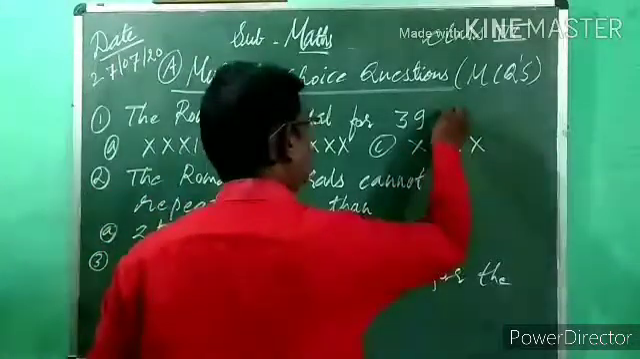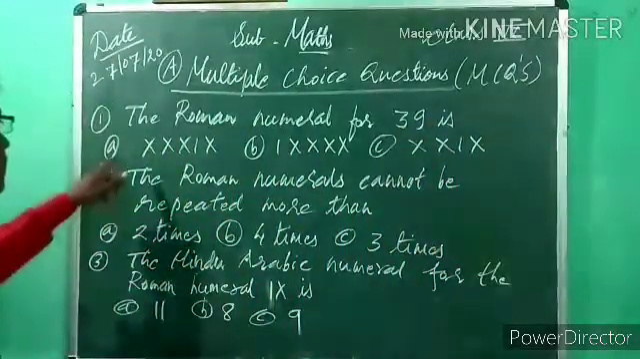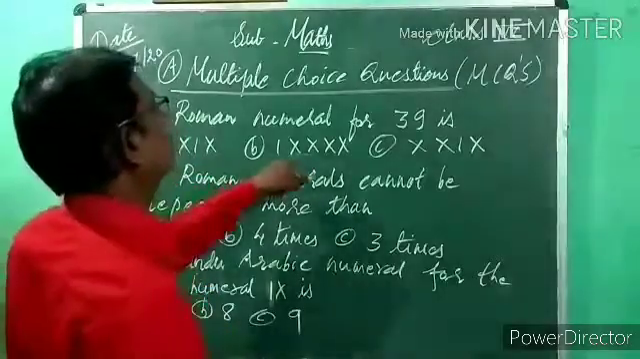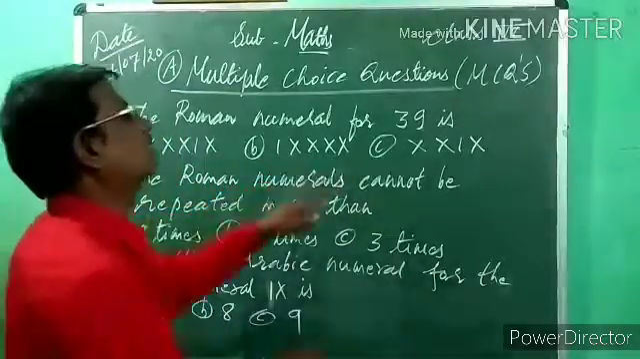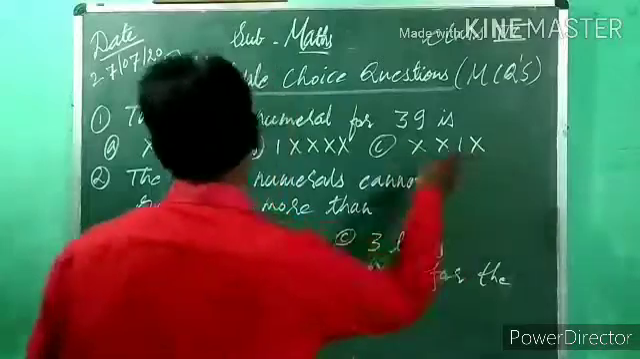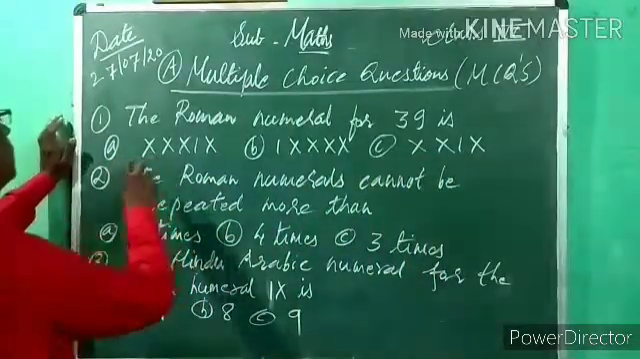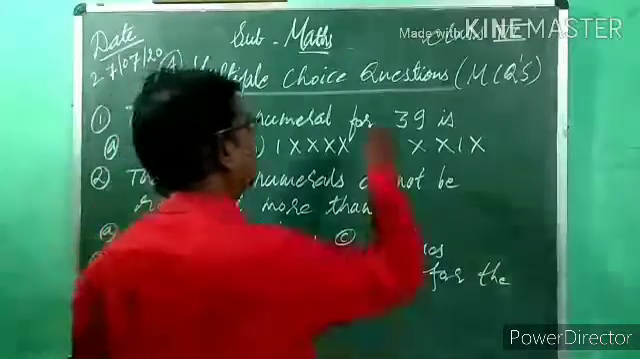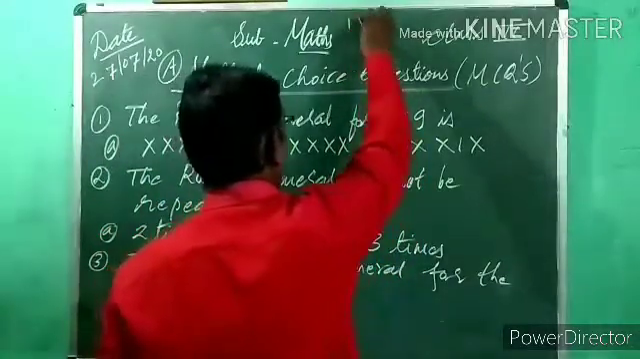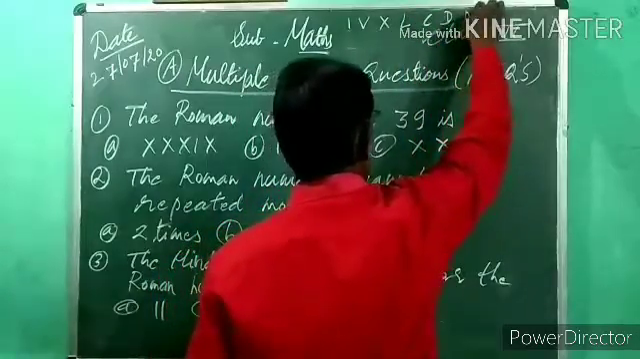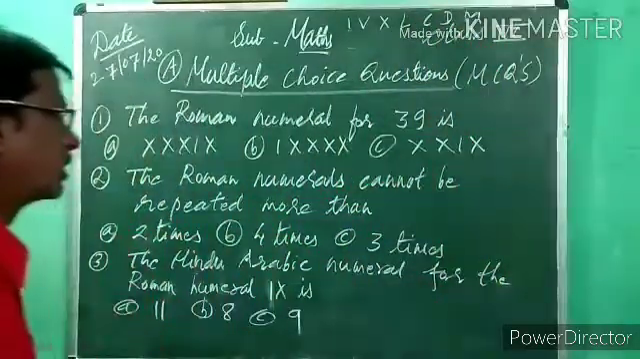The Roman numeral for which number? 39. Option A is XXXIX. Option B is IIII XXX. Option C is XXXXX, or option D is XXIX. Now you have to find the letter. How many times can we repeat those letters? You know that. Which are the letters? I, V, X, L, C, D, M. These are the 7 Roman numerals.